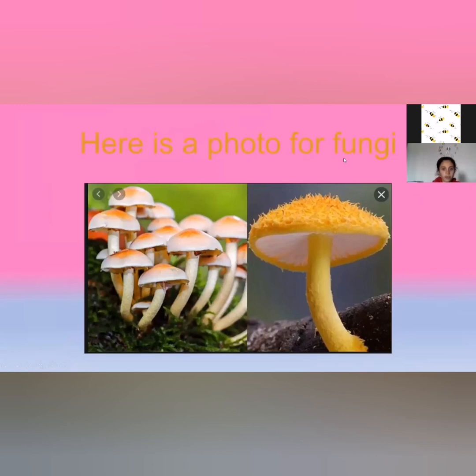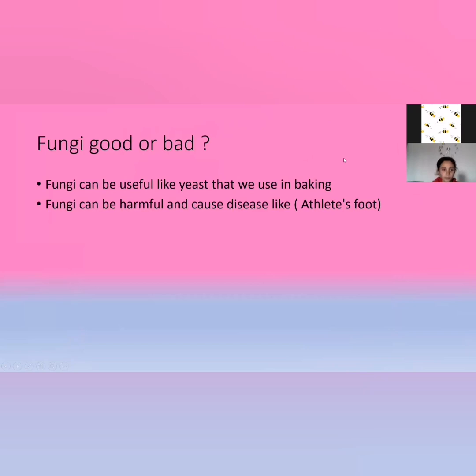This is a picture of fungus. Is fungus good or not? Fungus can be useful, like yeast that we use in baking. Fungus can be harmful and cause disease, like athlete's foot.